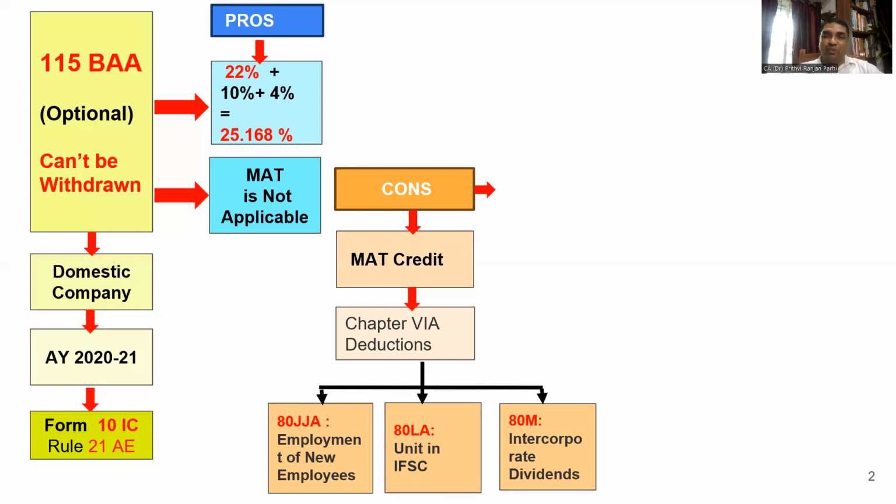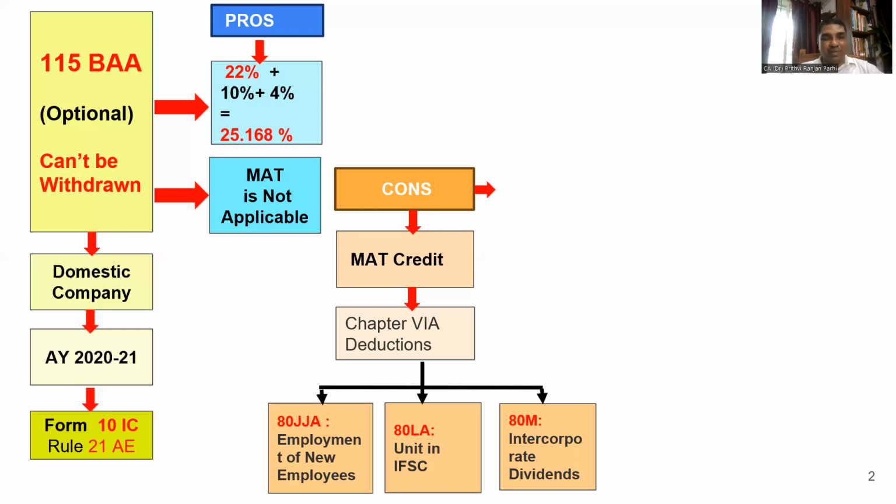So ideally, our advice will be, if you already have some MAT credit, first exhaust it, then you can come to the scheme. That possibility is also there. I'll be showing you the relevant circular also. Here it says there is no time limit for opting for this particular provision, 115 BAA. Since there is no time limit, you can opt for this provision at any time. So let the MAT credit be exhausted first, then you can exercise this option.